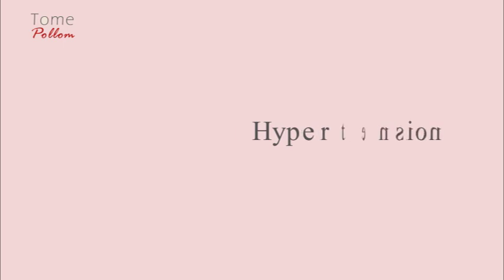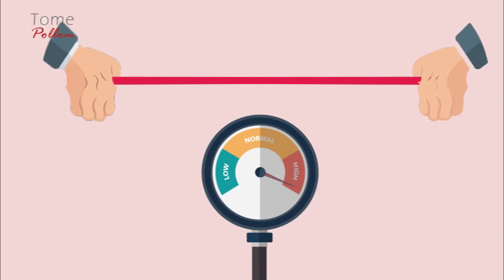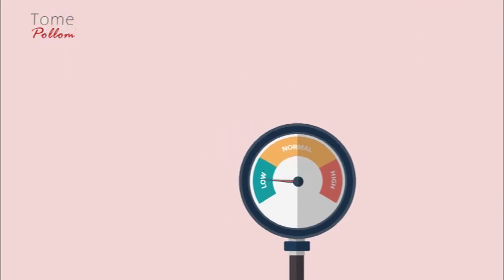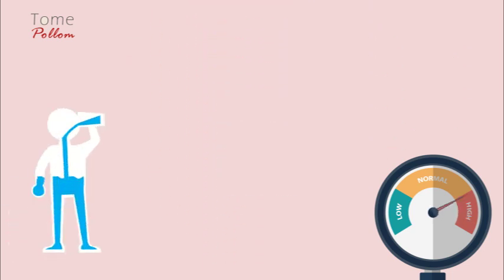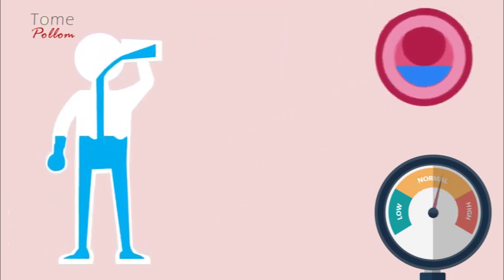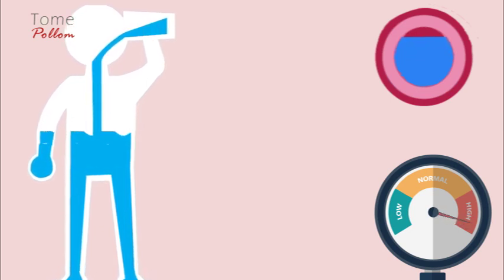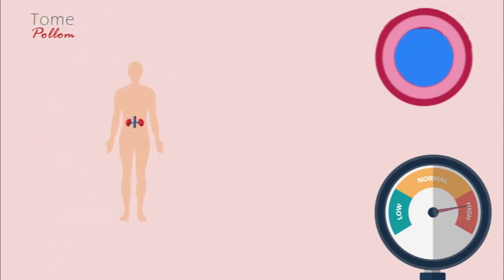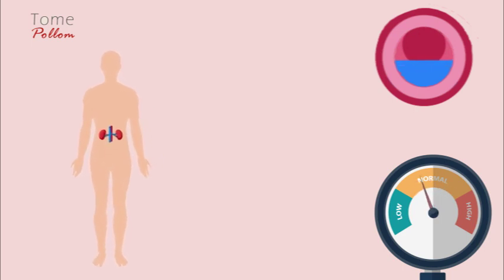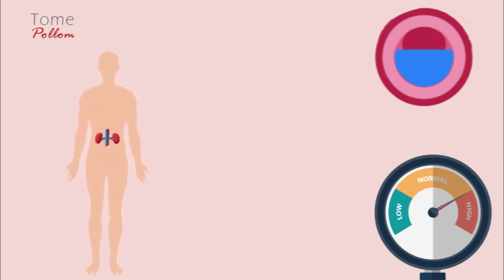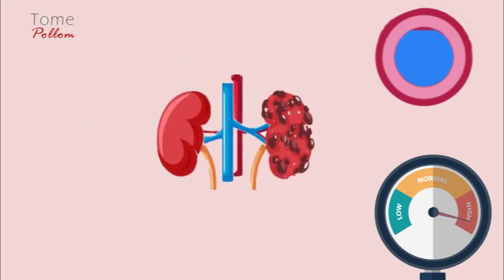Hypertension. Hypertension literally means increased tension, and it refers to an increased blood pressure. Pressure is the force applied by an object to a surface area. For example, if a person excessively drinks water, their blood volume increases, which will congest and apply increased force on the blood vessel. If not for the kidneys filtering the excess water out by us urinating, this increase in blood volume can dangerously increase blood pressure, which is why some patients with kidney disease develop hypertension.